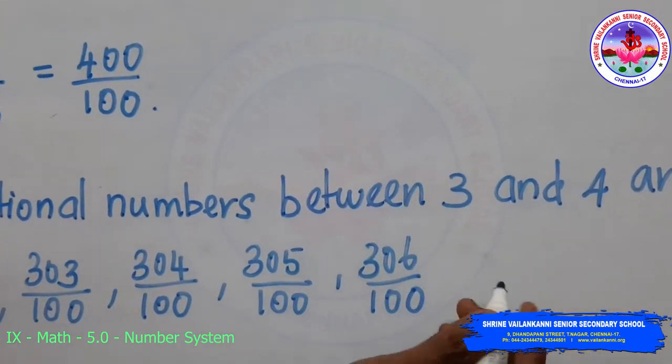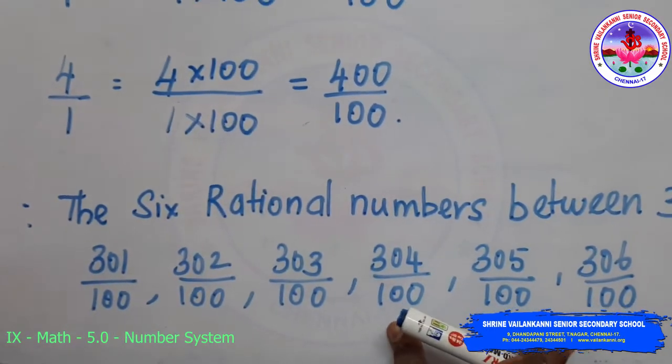Since they have asked 6 rational numbers, I am writing the 6 rational numbers between 3 and 4.